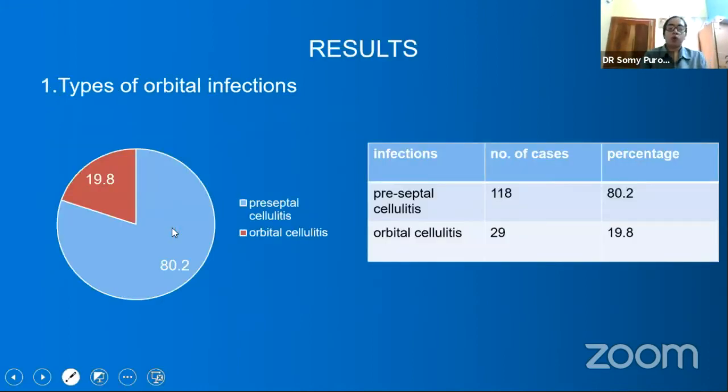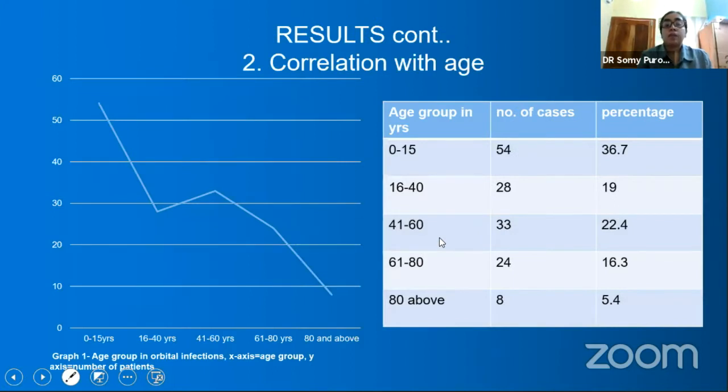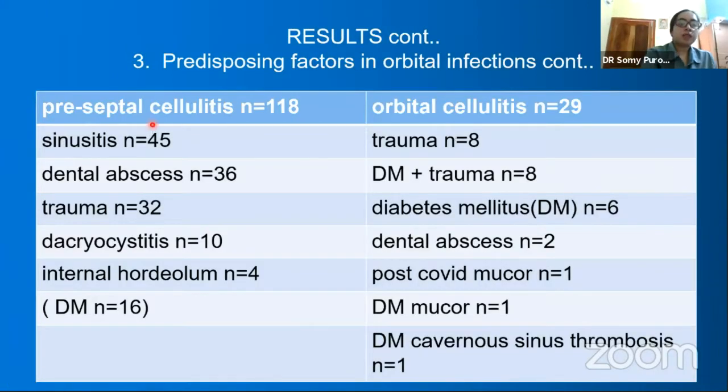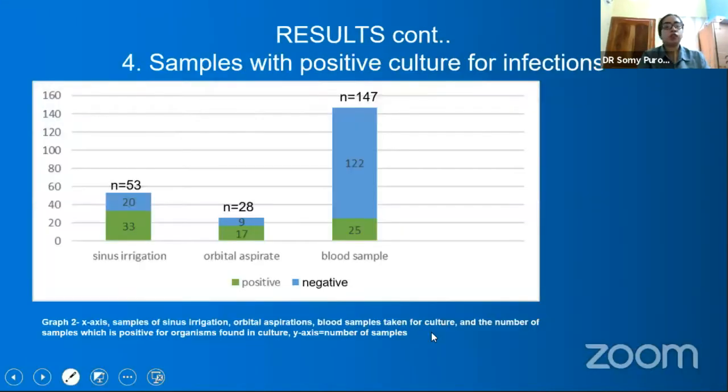Now, the results that we found were that more than 80% of our cases were preseptal and less than 20% were orbital cellulitis. The maximum number of cases were in the age group 0 to 15 years, which was 54 cases. And then we had another peak at the 41 to 60-year age group, and hence we have this bimodal peak. Please note that. Among predisposing factors, sinusitis was the most common. In preseptal cellulitis, we had a maximum of sinusitis, and in orbital cellulitis, the rare cases which we found were one case of post-COVID mucor, diabetes mellitus with mucor, and diabetes mellitus along with a cavernous sinus thrombosis.